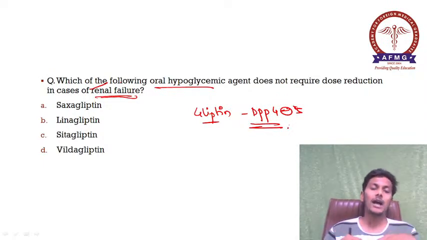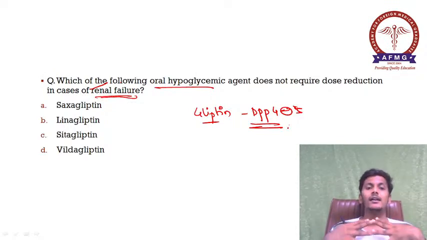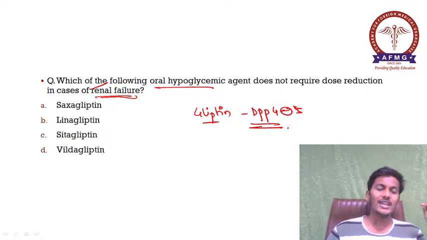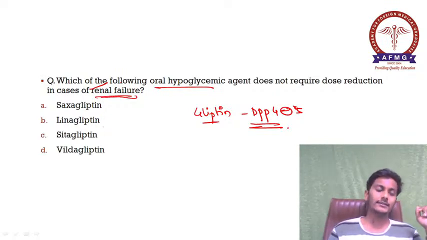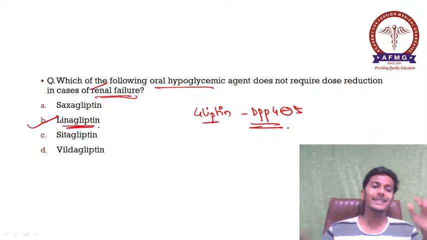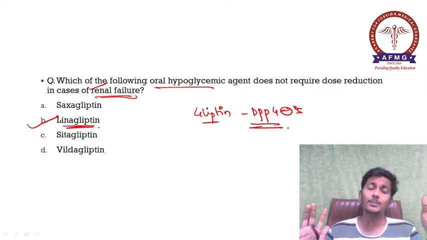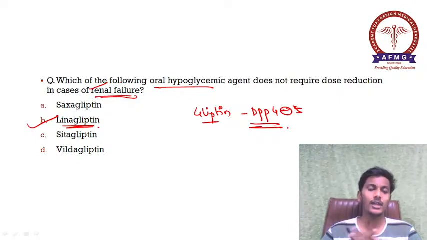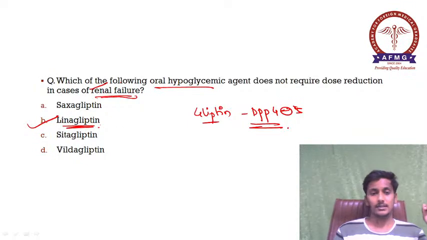Out of all these drugs, all of them undergo excretion by kidneys except one, which has minimal renal excretion. And which is the drug which has minimal renal excretion? The answer here is option B, linagliptin. Linagliptin has the minimal renal excretion. Less than 10% of linagliptin is excreted via kidneys. Otherwise, it is metabolized by conjugation in the liver itself. So please remember this important one.